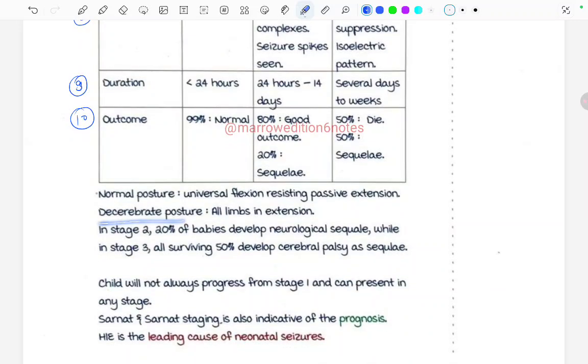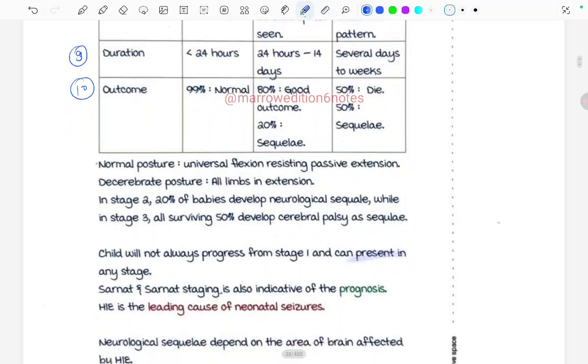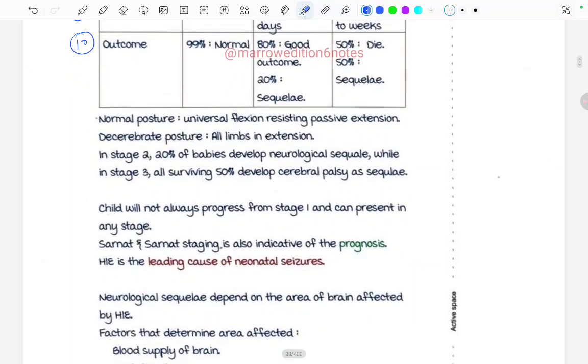Decerebrate posture, there is all the limbs in extension. In stage 2, 20% of the babies develop neurological sequelae, while in stage 3, all the surviving 50% develop cerebral palsy as a sequelae. Child will not always progress from stage 1 and can present in any stage. Sarnat and Sarnat staging is also indicative of the prognosis. HIE is the leading cause of neonatal seizures.